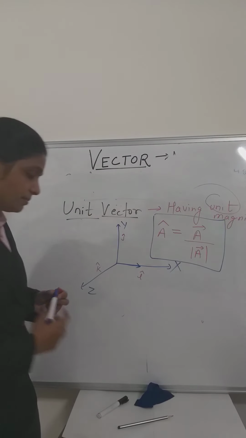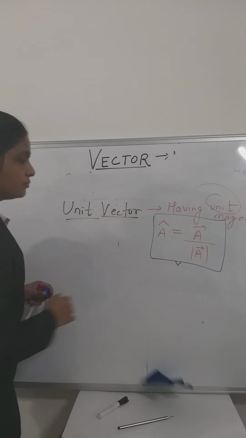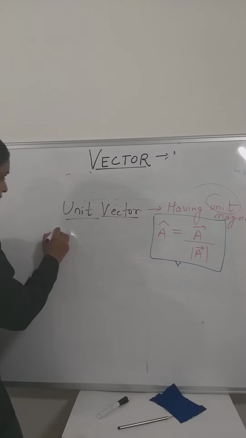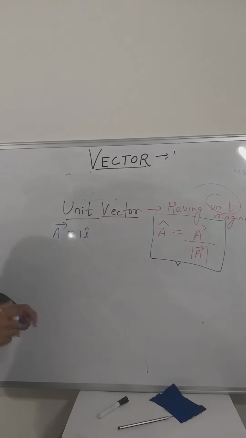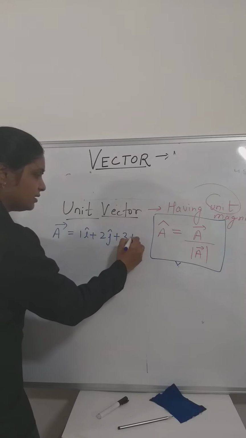Now take an example. Suppose one vector is there, vector A, equal to 1 i cap plus 2 j cap plus 3 k cap.